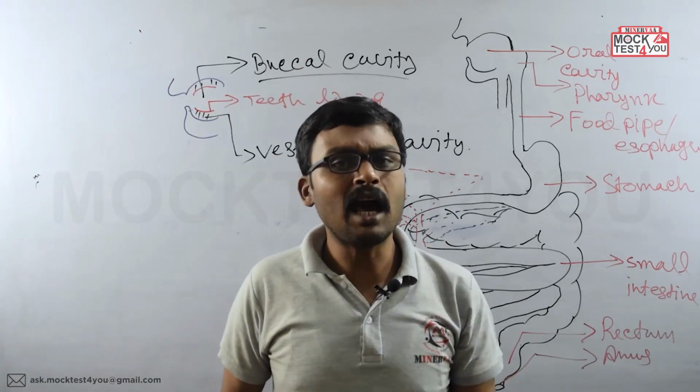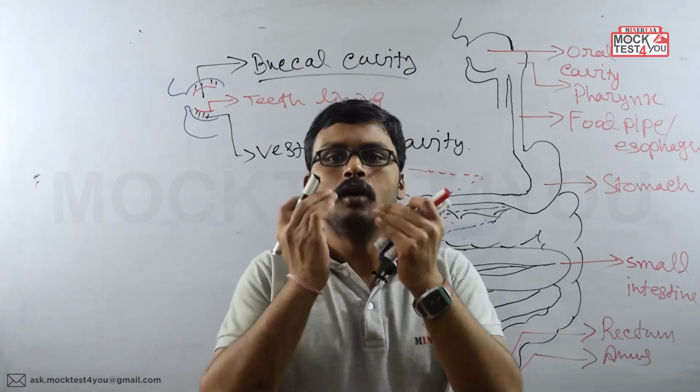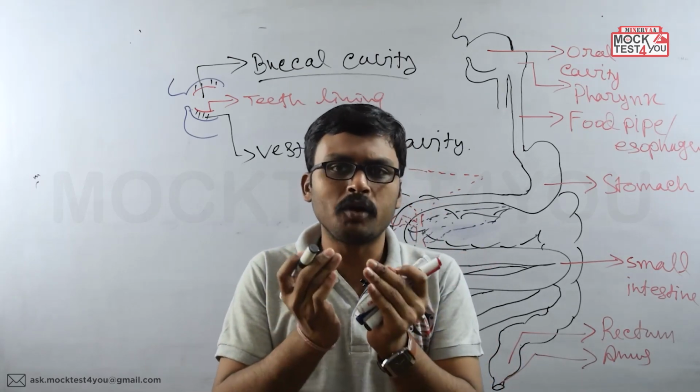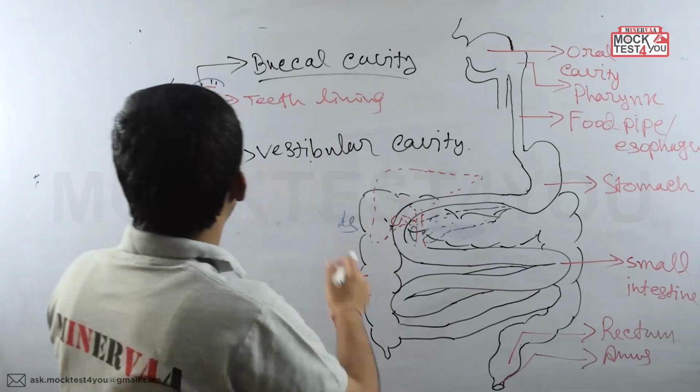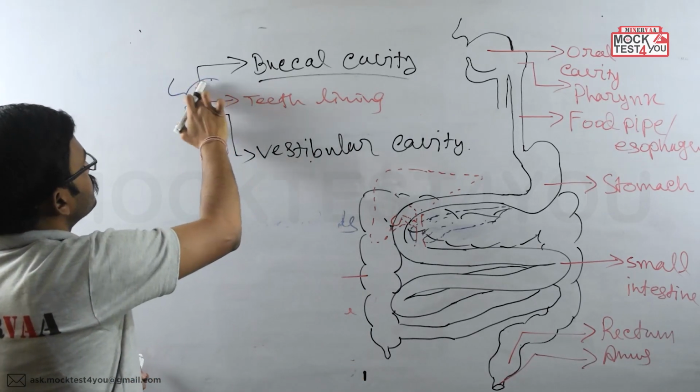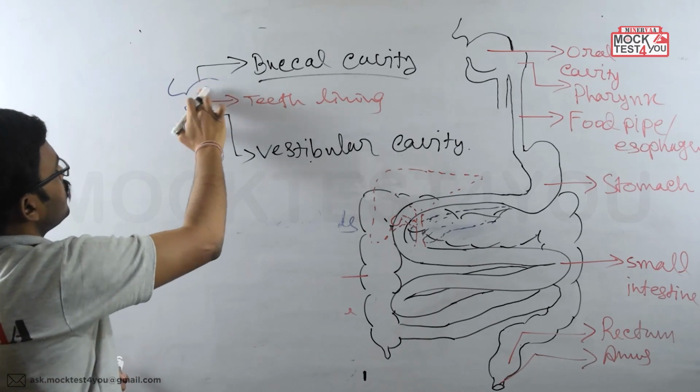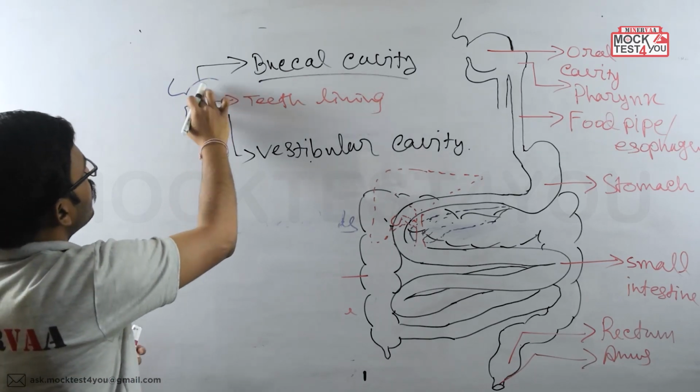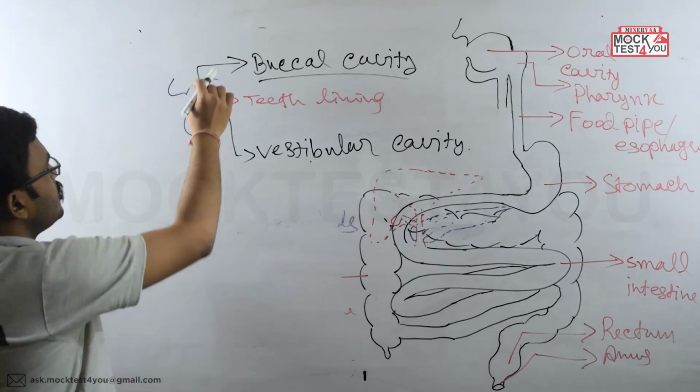Now at the roof region of the buccal cavity, what are we getting? Here, think this is the roof region. I should draw the teeth this way over here.